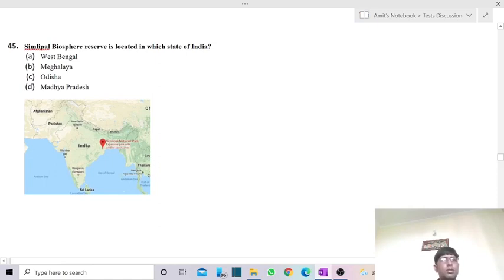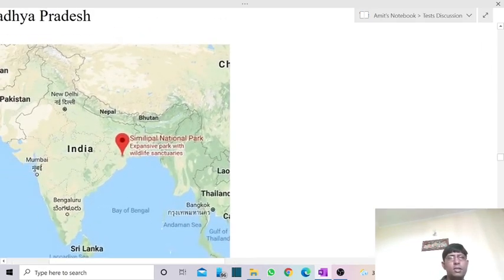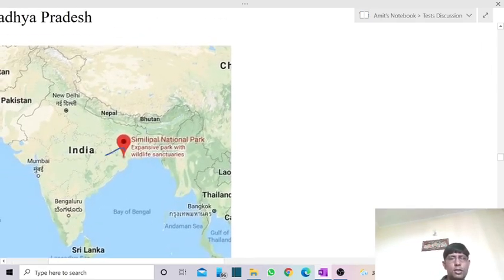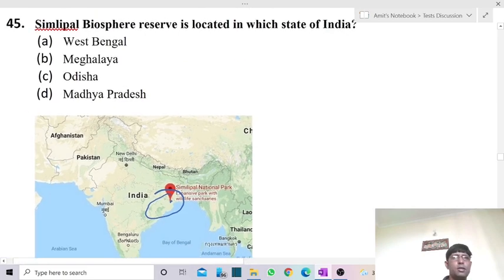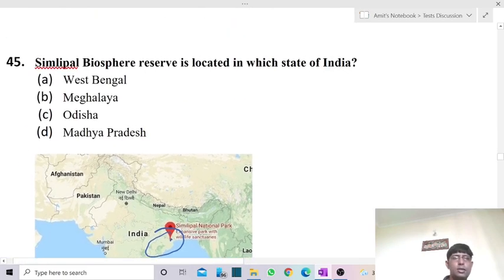Now comes the 45th question. Simlipal Biosphere Reserve is located in which state of India? Simlipal is linked with Odisha. This is the state of Odisha, and this is the location of Simlipal. So the answer is that Simlipal Biosphere Reserve is in Odisha.